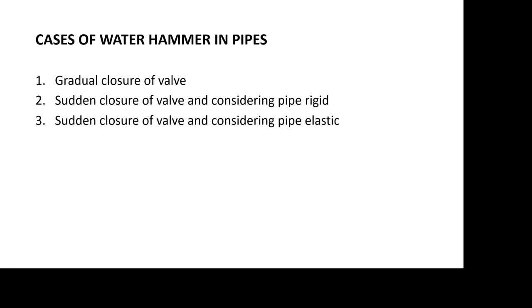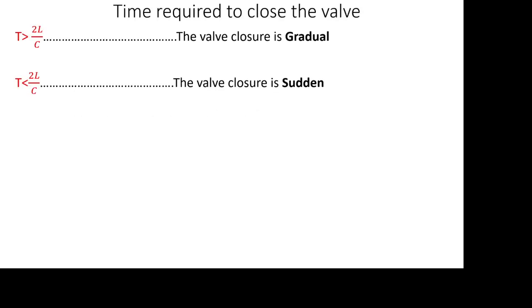There are three main cases. First is the gradual closure of the valve. Second is the sudden closure of the valve, considering that the pipe is rigid. Third is the sudden closure of the valve, considering that the pipe is elastic in nature. So these are the three basic cases of water hammer in the pipe.